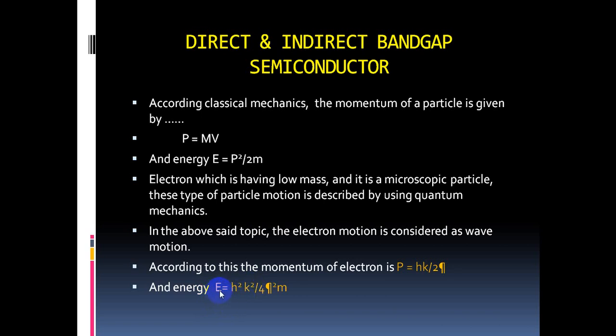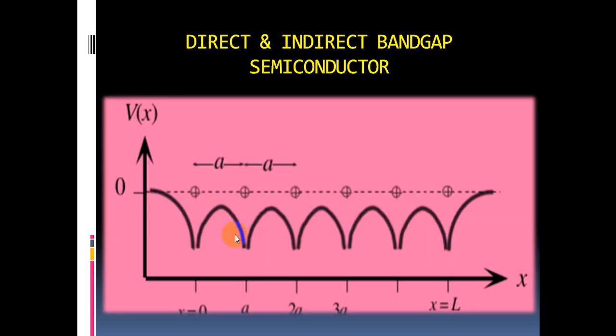That's why the energy of the electron with respect to momentum or propagation vector varies in a parabolic manner. We are taking quantum mechanics and treating the motion of the electron as wave motion, and the energy varies as E proportional to k square, that means in a parabolic manner.